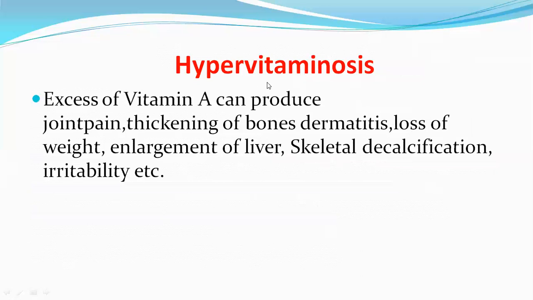Next, hypervitaminosis. The excessive intake of vitamin A leads to toxicity, and the symptoms of hypervitaminosis include joint pain, thickening of bones, dermatitis, loss of weight, enlargement of liver, skeletal decalcification, irritability, etc.